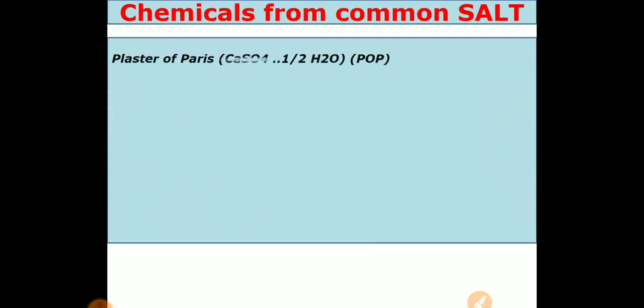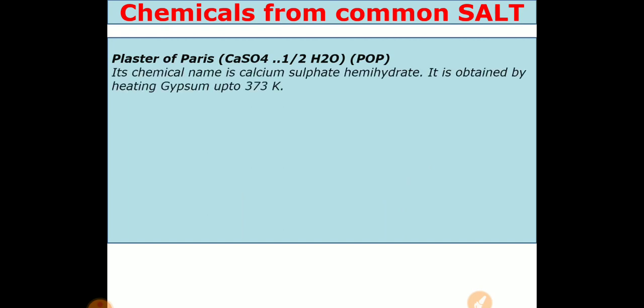Yesterday I told you to find out why it is called plaster of Paris. This mineral was used in Paris for the construction of buildings in the old days. So it's a chemical, and the name of plaster of Paris is calcium sulfate hemihydrate. Its name is given as such because it was used in Paris mainly for construction purposes. In Paris city it was mainly used for construction, so its name is given plaster of Paris.